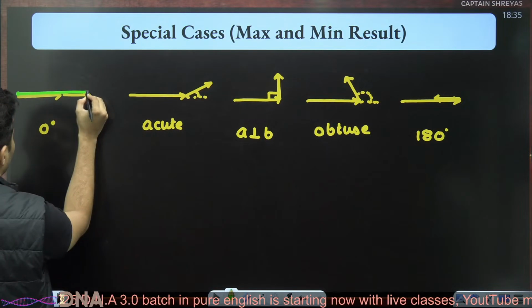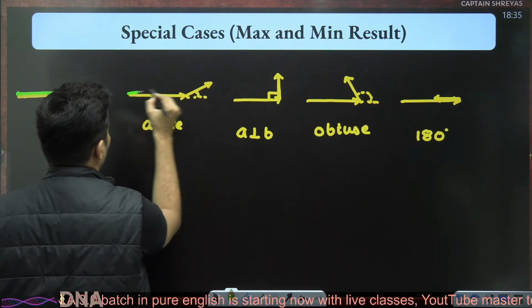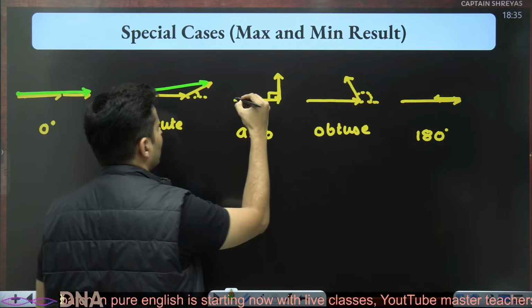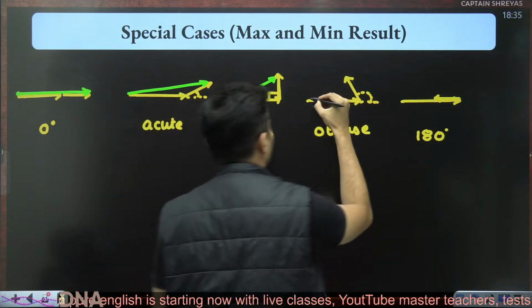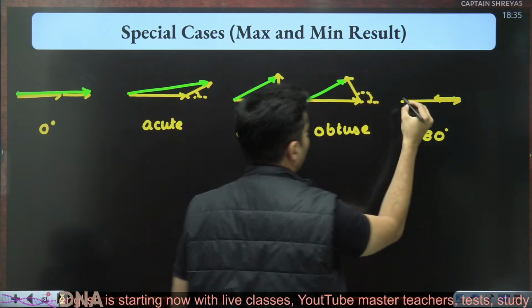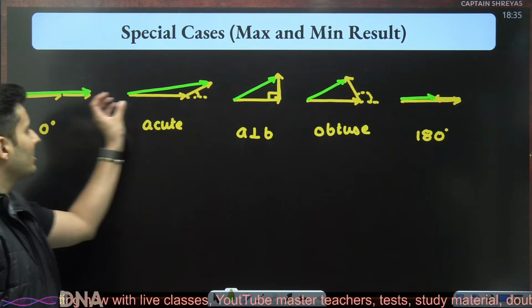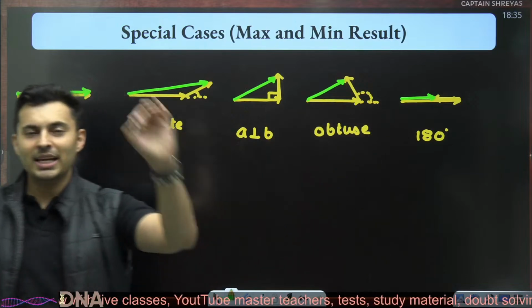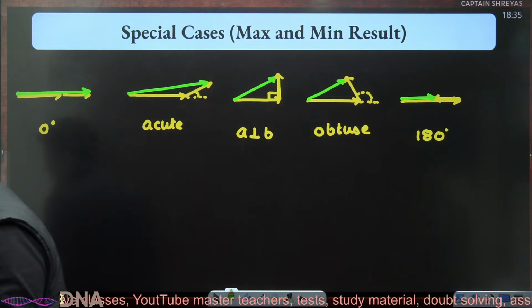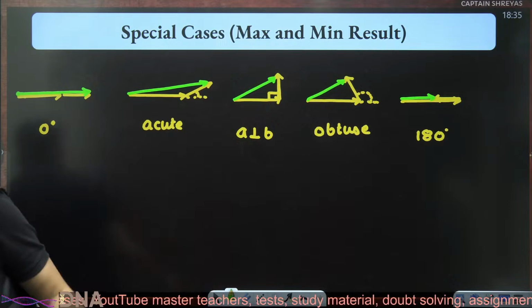If you plot the resultant in every case using the triangle law, this was the start, this was the end. That's it. This is the resultant in each case. Do you see the resultant becomes smaller and smaller, eventually till it becomes minimum?